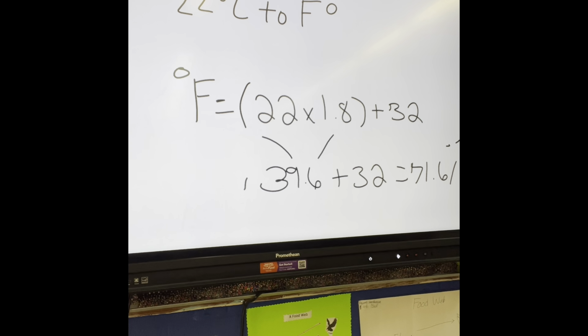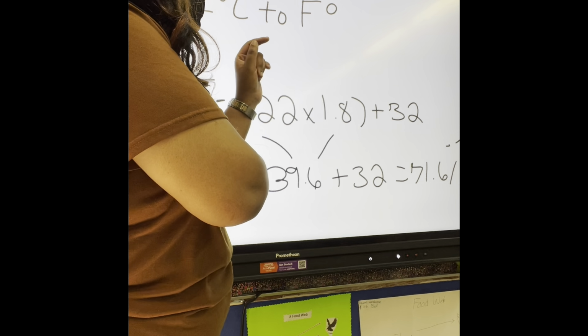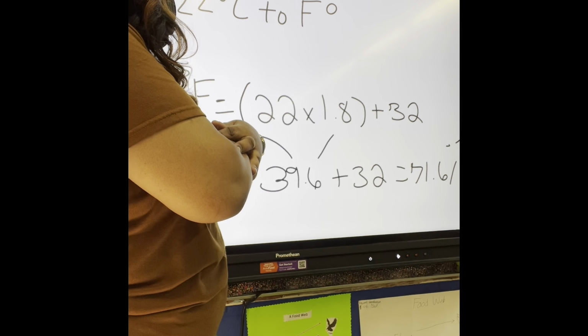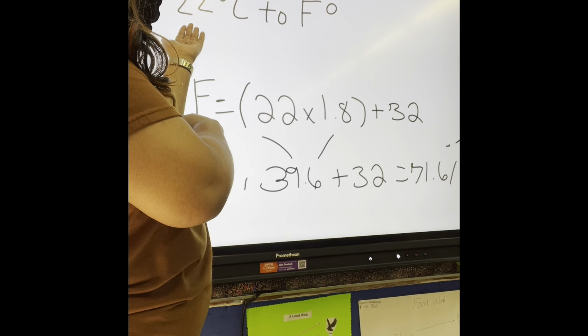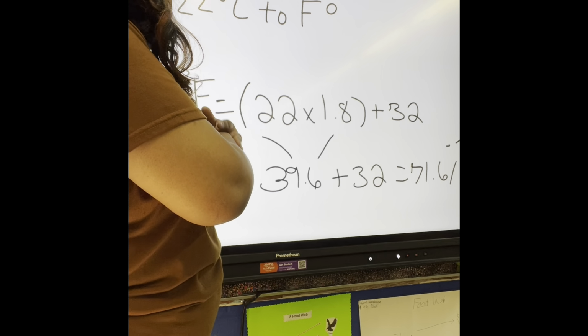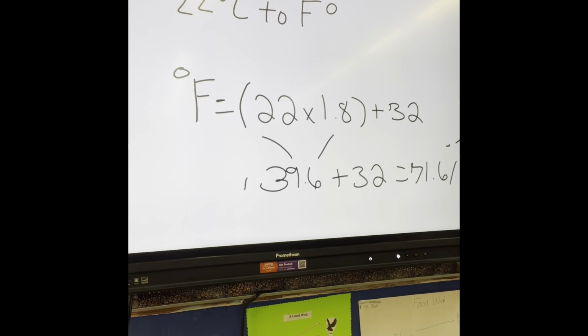All right, can you explain that for us, Danielle? Yes, so first you're going to start off, you're going to look at your equation, then you're going to go to the parentheses. What is our initial equation? We know that the equation is the degree Fahrenheit equals degree Celsius times 1.8 plus 32. We gave you the number for Celsius, which was what? 22. Okay, so you needed to plug 22 in as you did. Now explain to us your next steps.